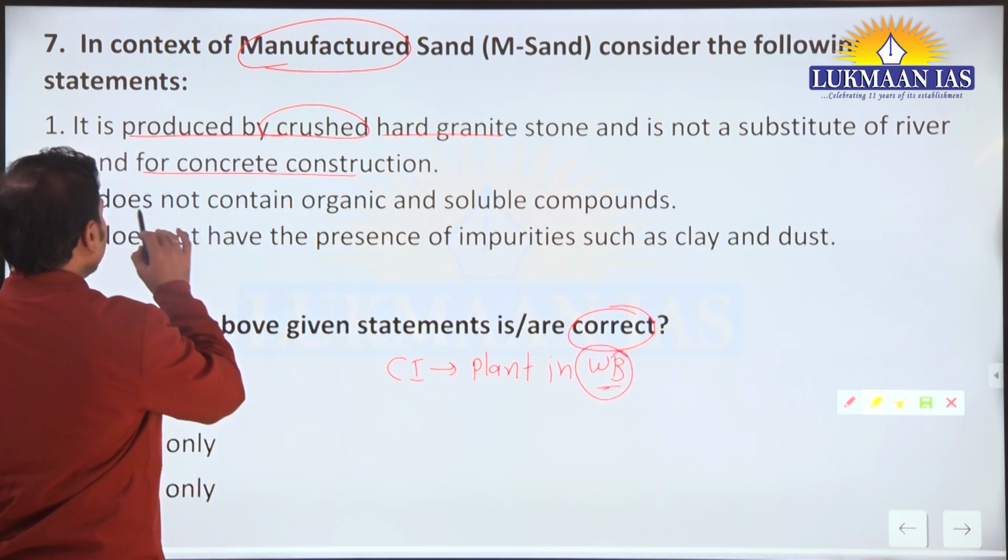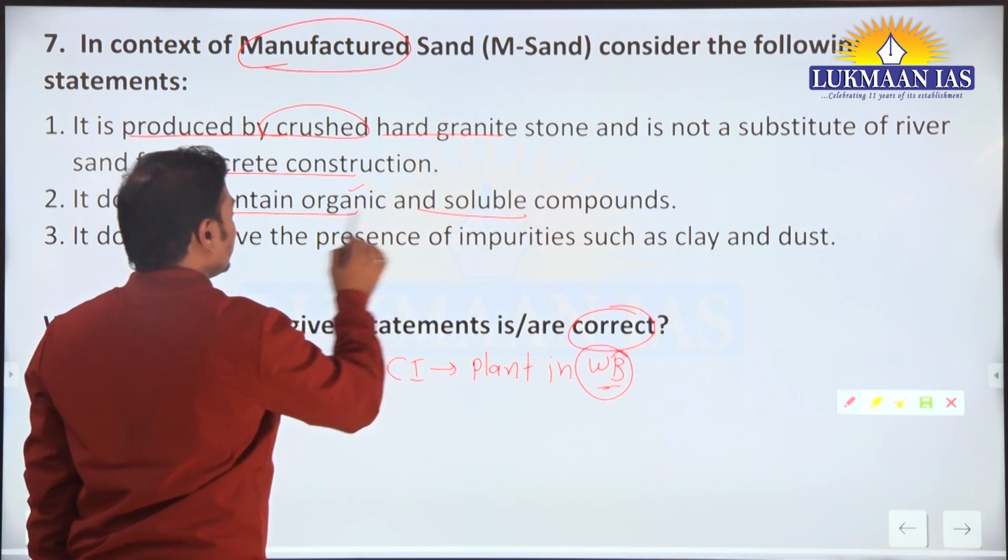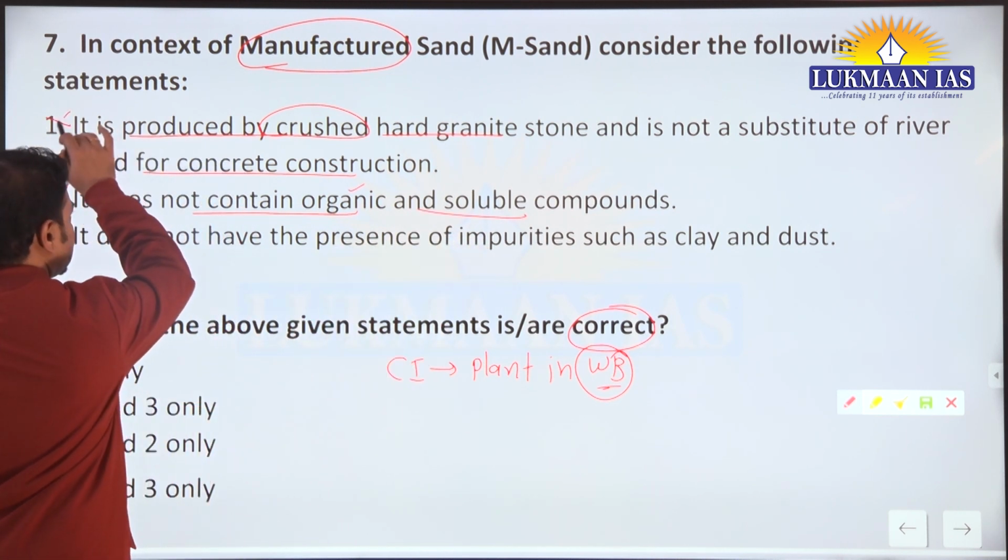Second statement, it does not contain organic and soluble compounds. That is true. First is incorrect, right?